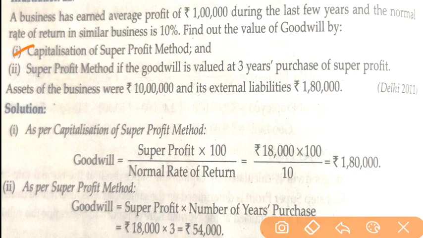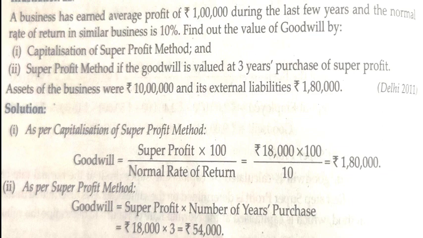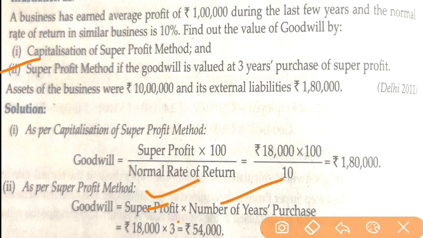If we go with the first step, capitalization value, it is super profit into 100 divided by normal rate of return. Super profit 18,000 into 100, normal rate of return is 10%. Our answer will be 1,80,000. For the second step, the super profit method, if goodwill is valued at 3-year purchase of super profit, then super profit into number of purchase years, so super profit into 3, and the answer will be 54,000.